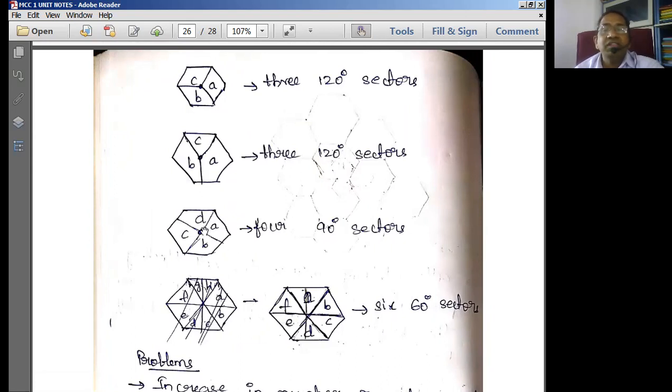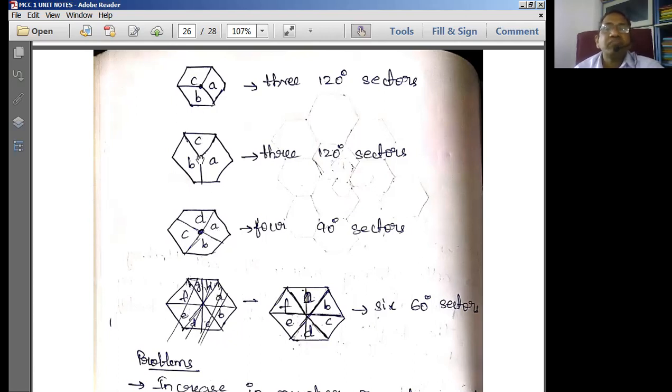Now, this is one sector A. At the center, we place an antenna, and this single place we put four different directional antennas, placed such that each covers a 90-degree sector.